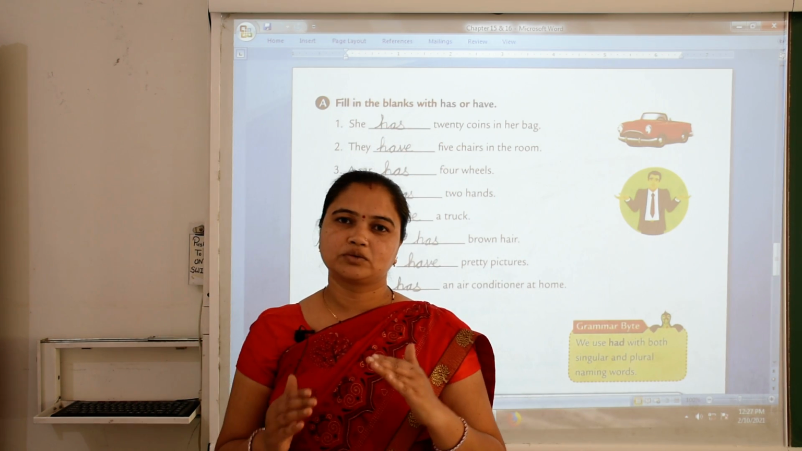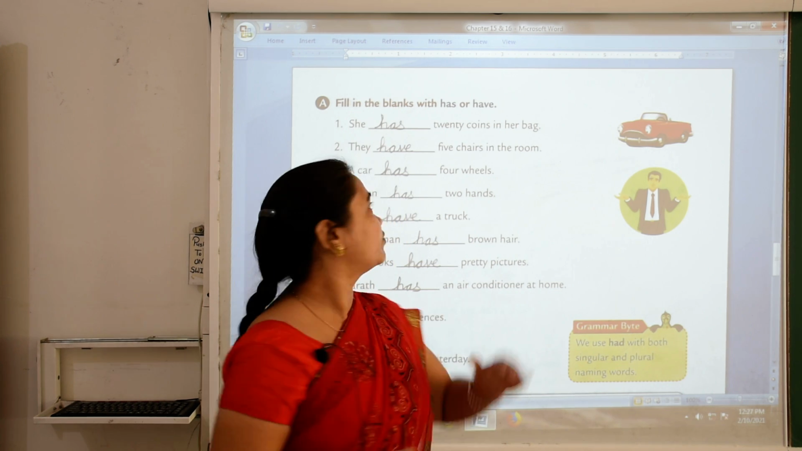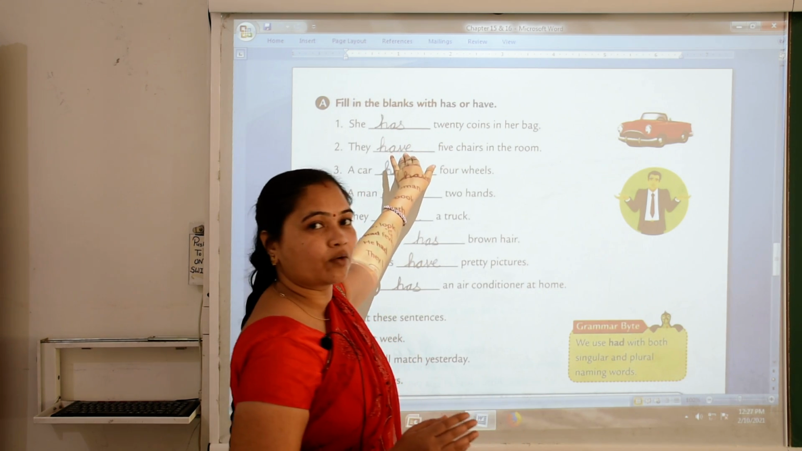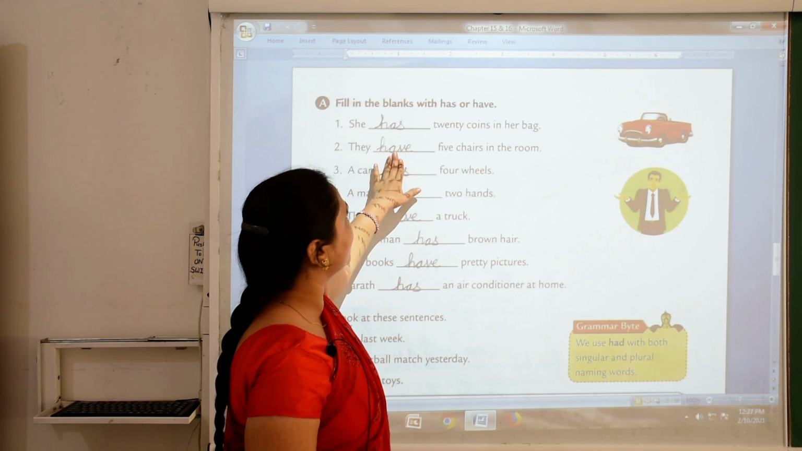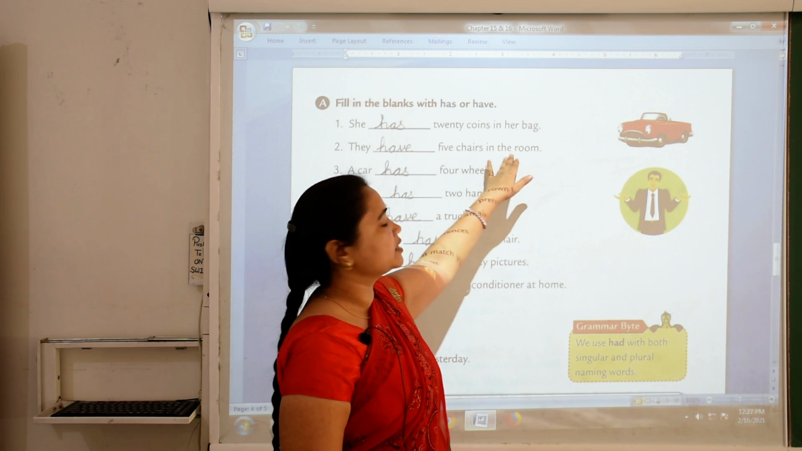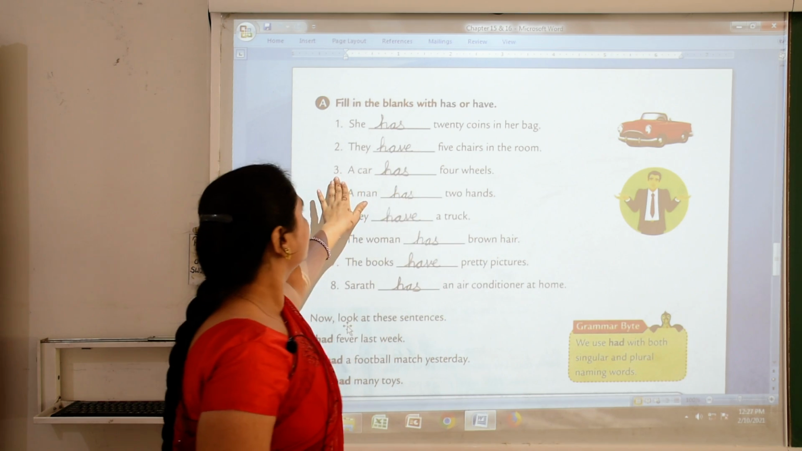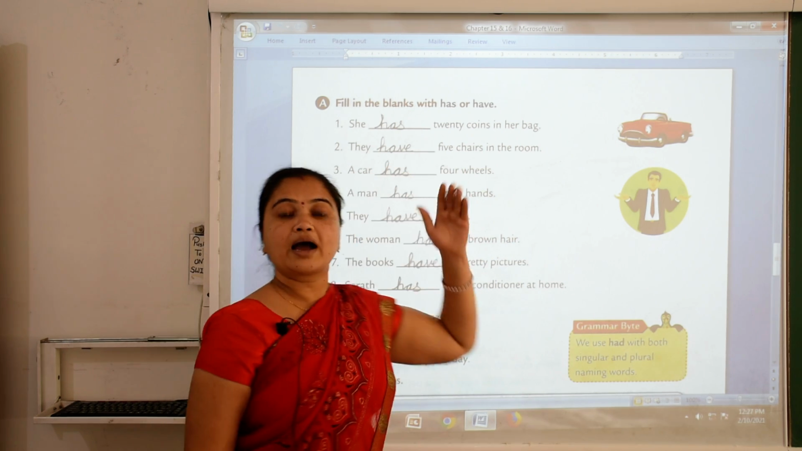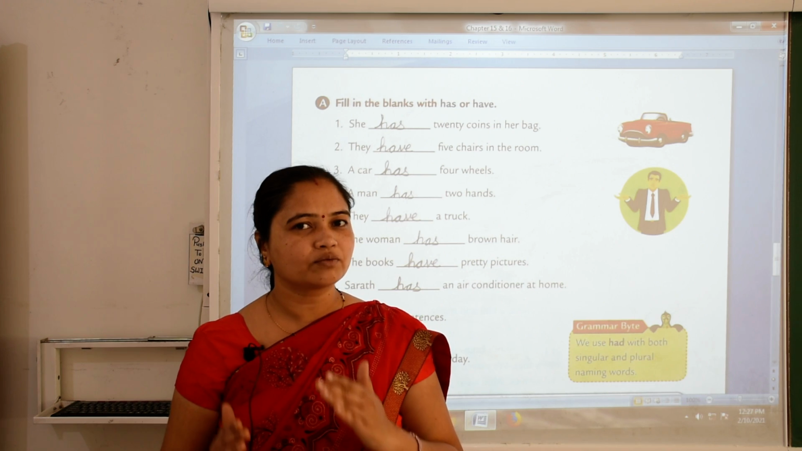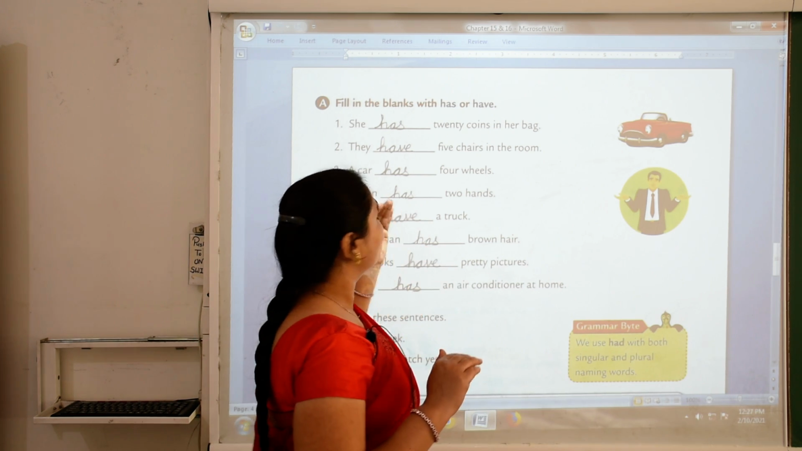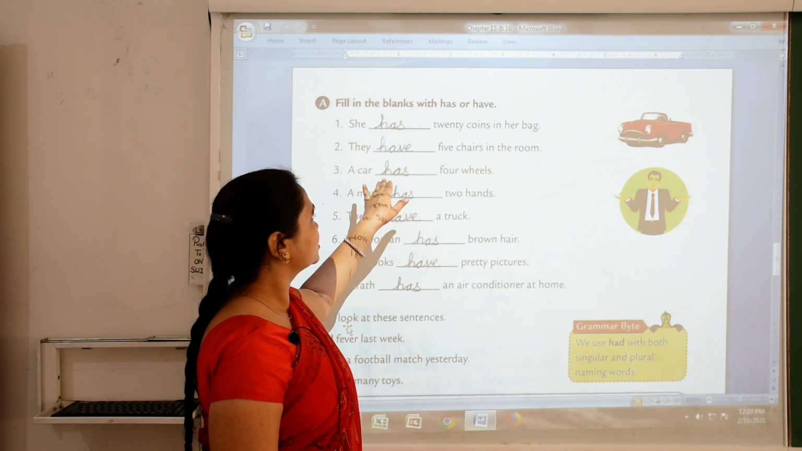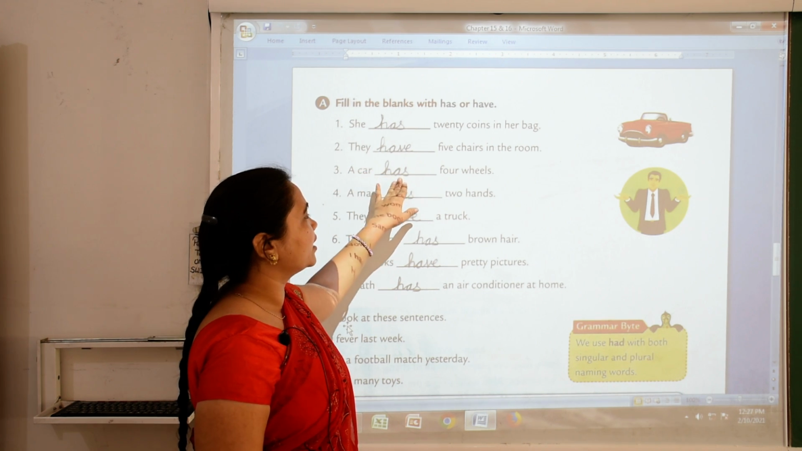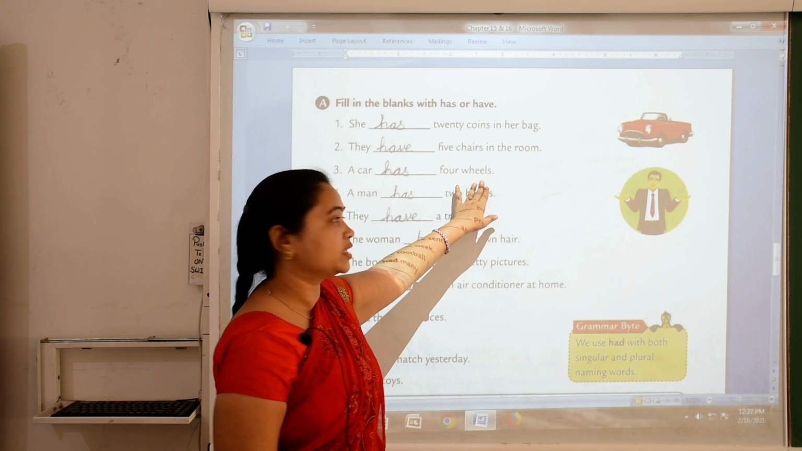What do you use with they? We use have with they. So you write here, they have 5 chairs in the room. Number 3, a car. A car is singular naming words. So we use has. A car has 4 wheels.